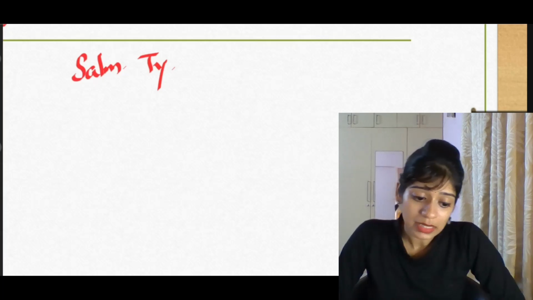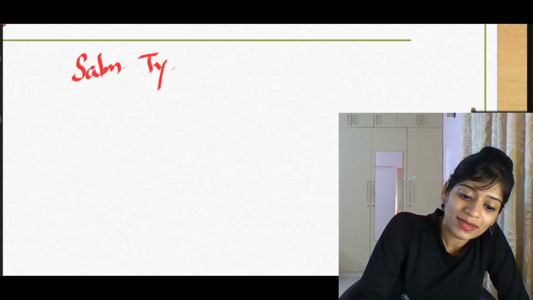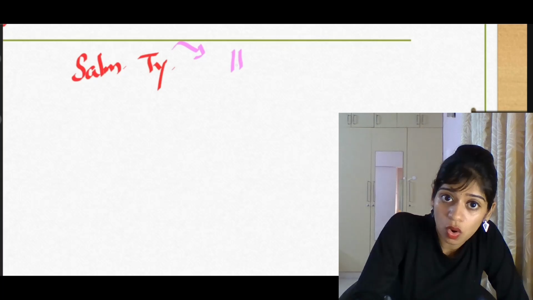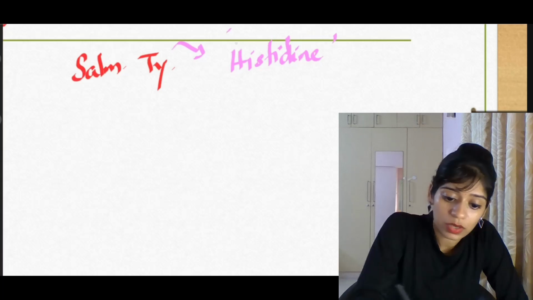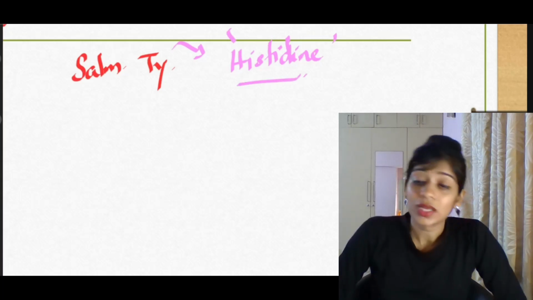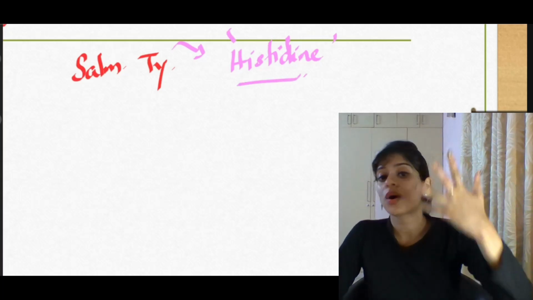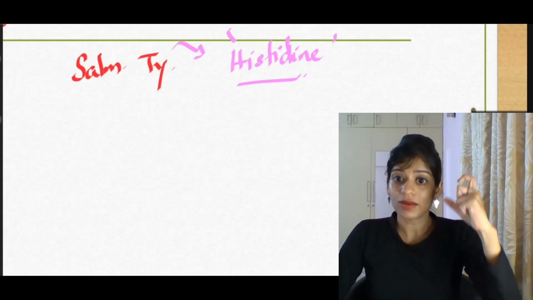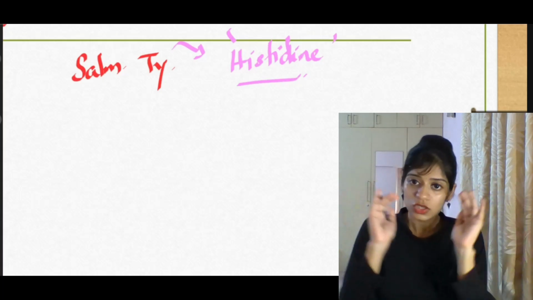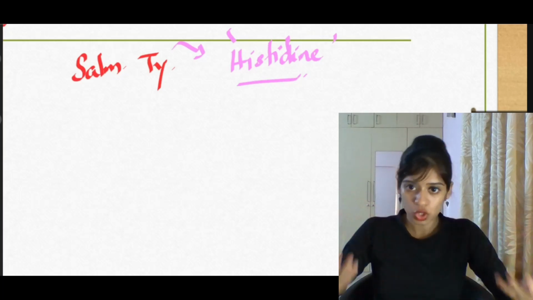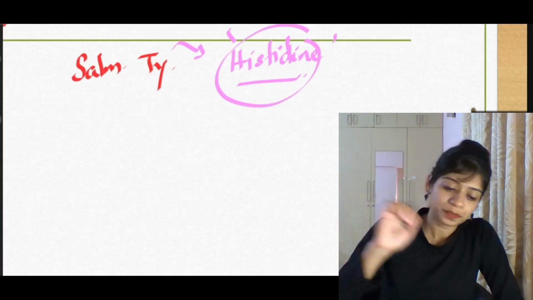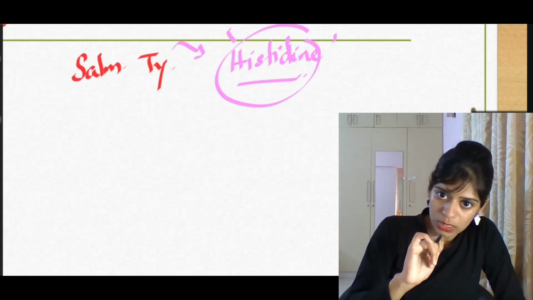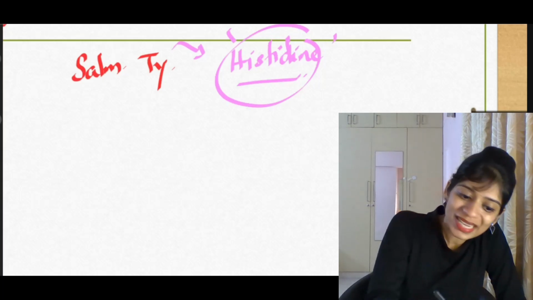Now, normally this bacteria requires an amino acid called histidine. Listen to this part very carefully. The Salmonella typhimurium requires an amino acid called histidine for its growth. So it makes this amino acid on its own, and it uses this histidine for multiplication. Now, for the Ames test, we take the Salmonella typhimurium and